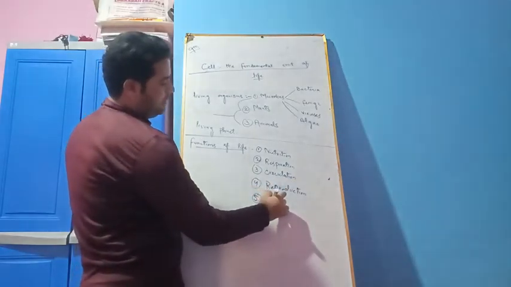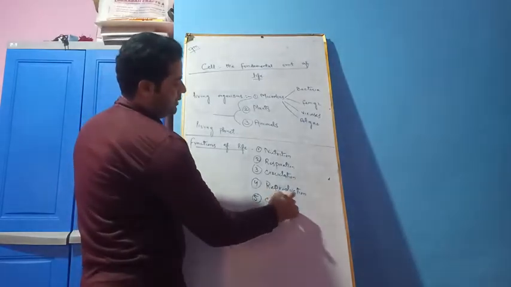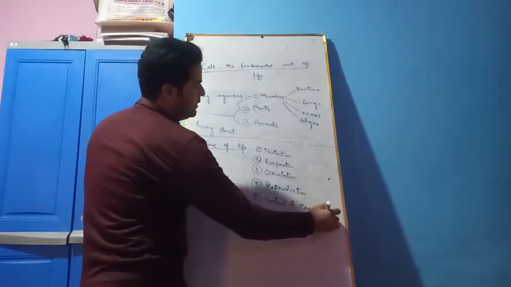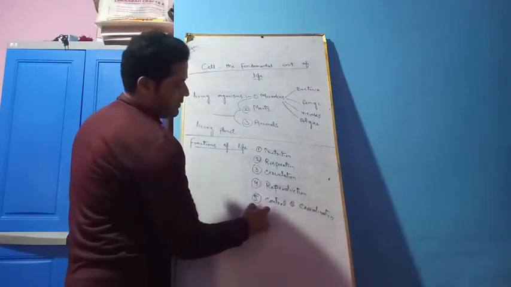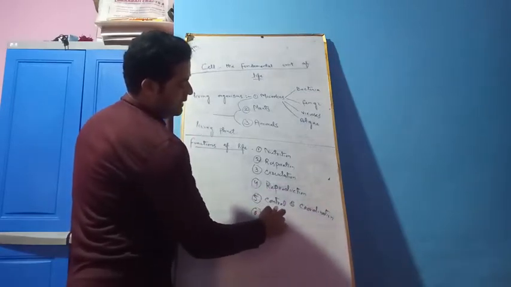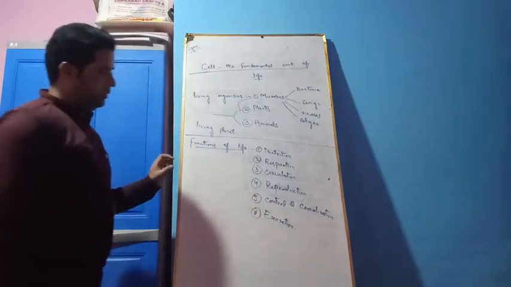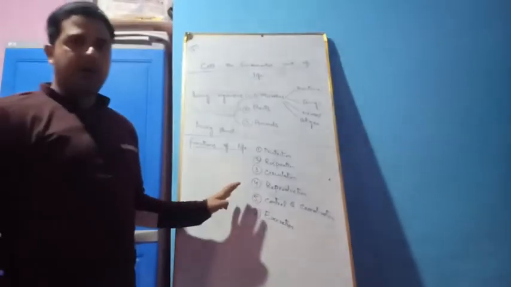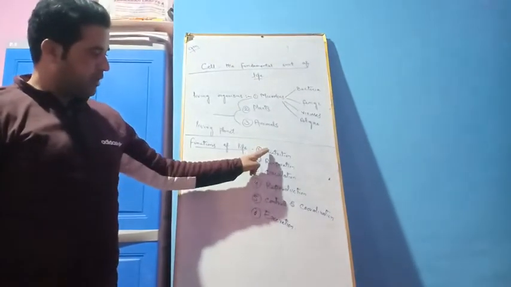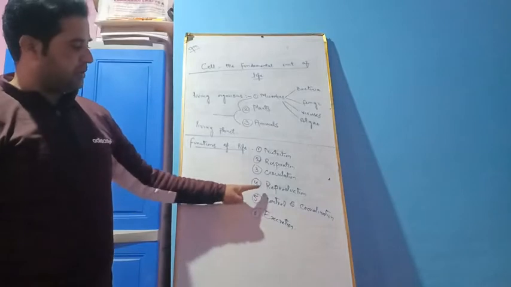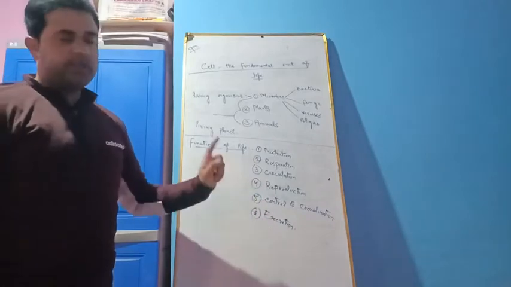Fifth one, control and coordination. Sixth one, excretion. So living organisms are called living organisms because they perform these basic functions: nutrition, respiration, circulation, reproduction, control and coordination and excretion.